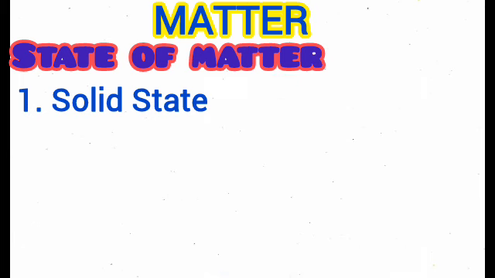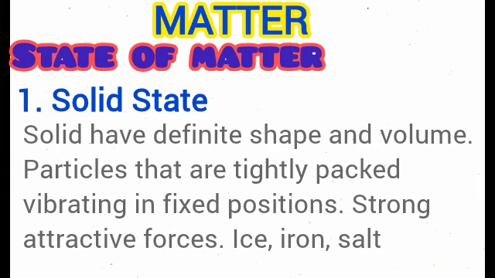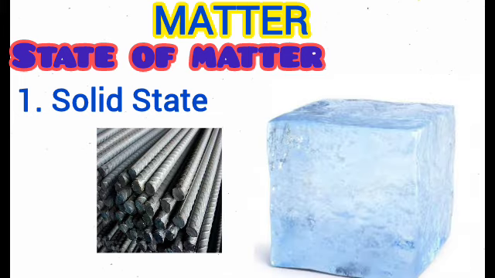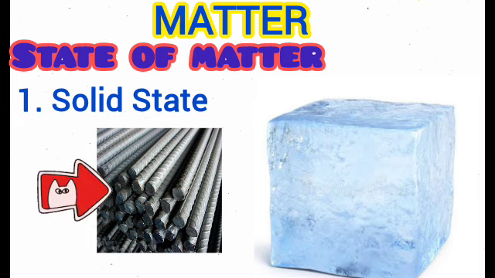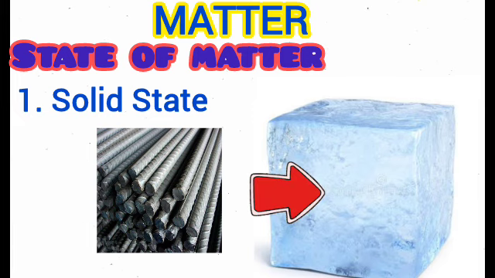What is the unique thing about matter in the solid state? They have particles that are tightly packed together, vibrating about a fixed point. That means the particles do not move, and they have strong attractive force. Please take note of that. Did you notice that the solid actually has a fixed shape? Their shape is definite. Examples of matter in a solid state are solid iron and a block of ice, present on your screen.